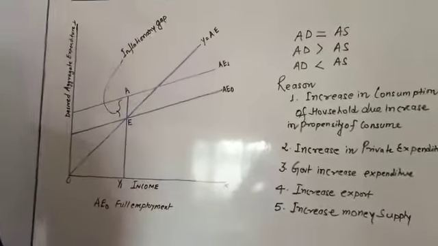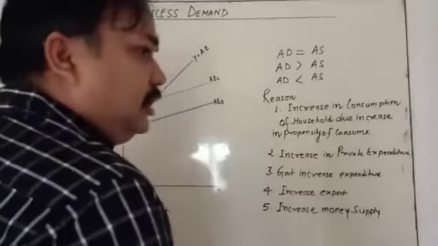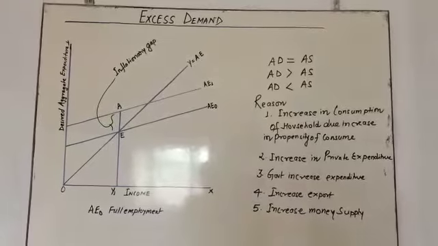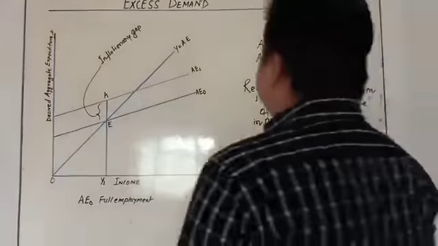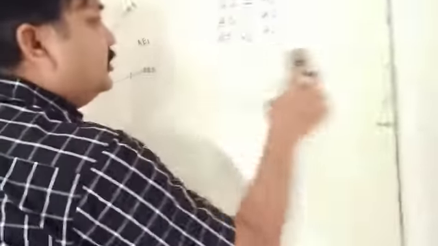But the problem is how to solve this situation in an economy. There are so many measures. The government is going to take two measures. The first measure is fiscal policy, the second is monetary policy.